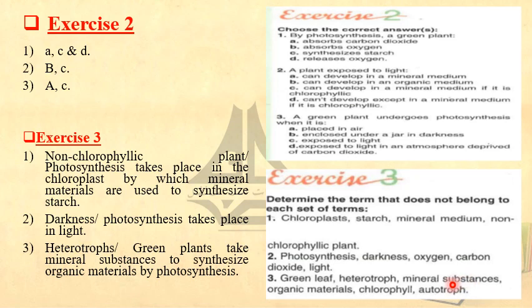We have mineral substances, we have organic material, we have chlorophyll, we have autotroph. Which one doesn't belong to all these words? We have the heterotroph. Why? Because the green plants take mineral substances to synthesize organic material by synthesis, which refers to the autotrophs.